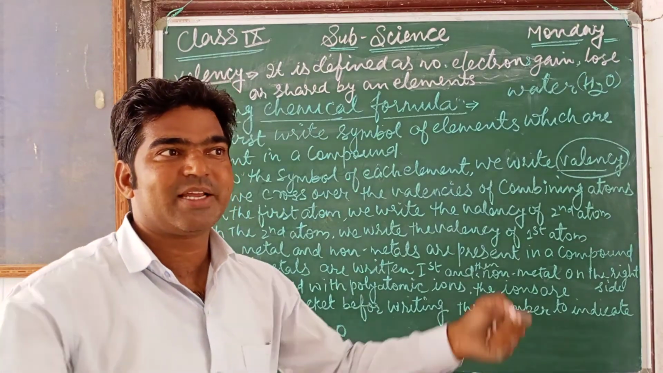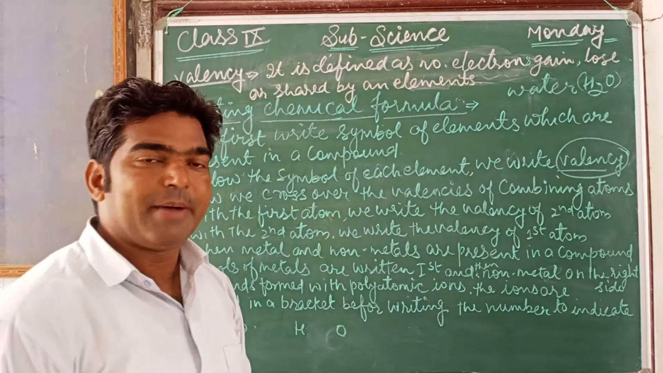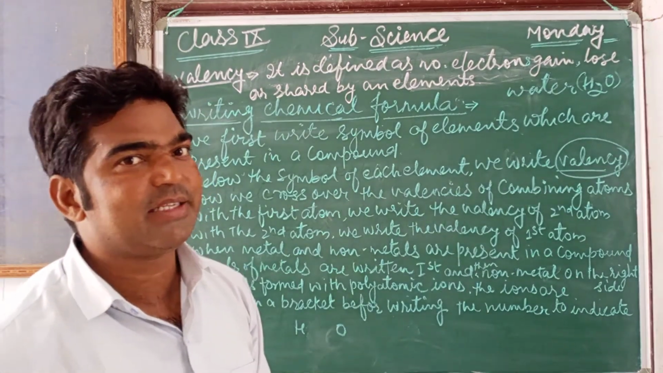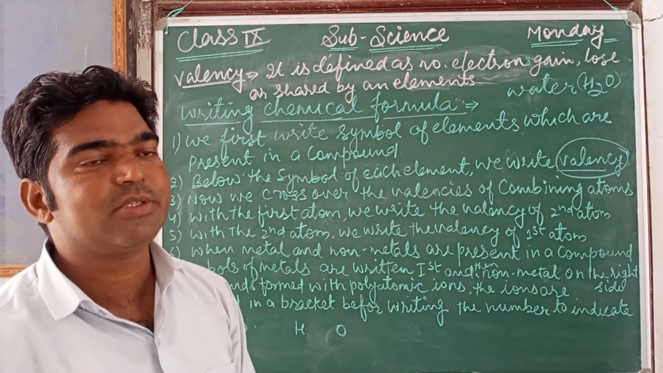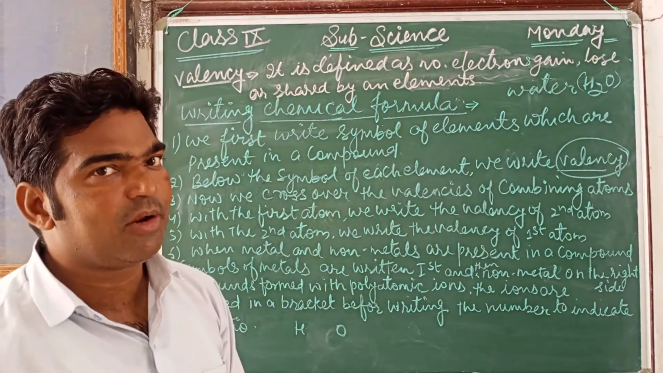Two, because we can combine in our two hands. So the combining capacity of an element is known as what? Valency. Or you can say that it is defined as the number of electrons shared, lost or gained by an element is called valency.